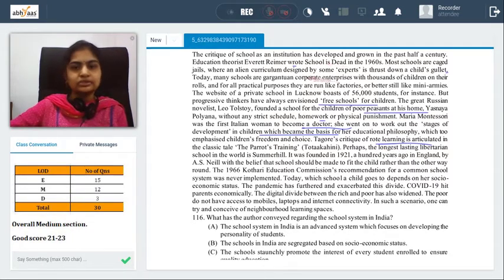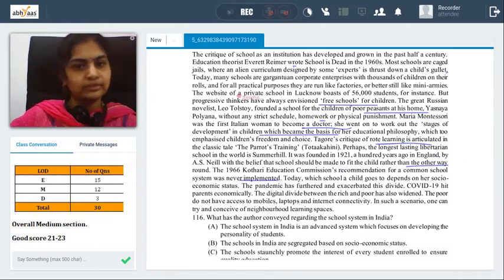Initially, you're starting off with how children's education is criticized and how people think of it. And then there's a concept of free school coming up. How did three or four different people do it? Next, you have A.S. Neill with the belief that school should be made to fit the child rather than the other way around. And then you have the Kothari Commission's recommendation for a common school system, never implemented. So let's see what it is.